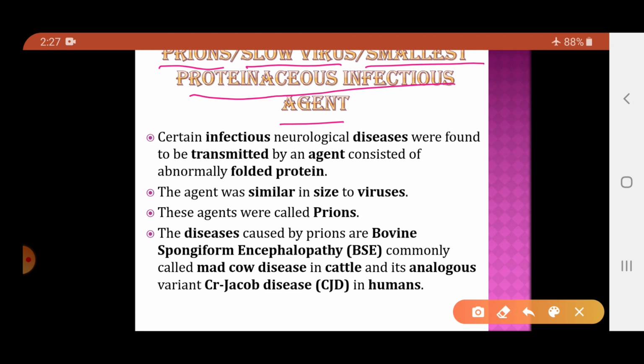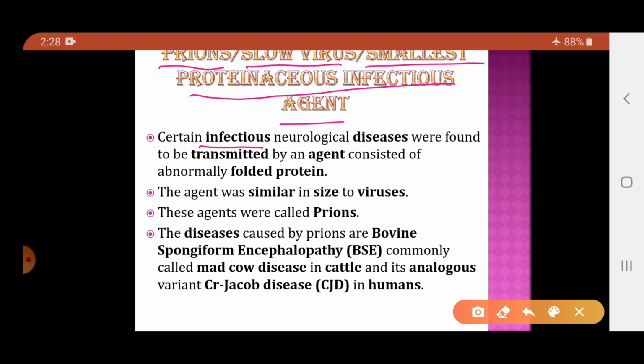Viroids contain only the free RNA, but they lack the capsid, or the protein coat. Now prions are made up of only proteins. They do not have genetic material, but their protein is the infectious part. And their size is similar to viruses.